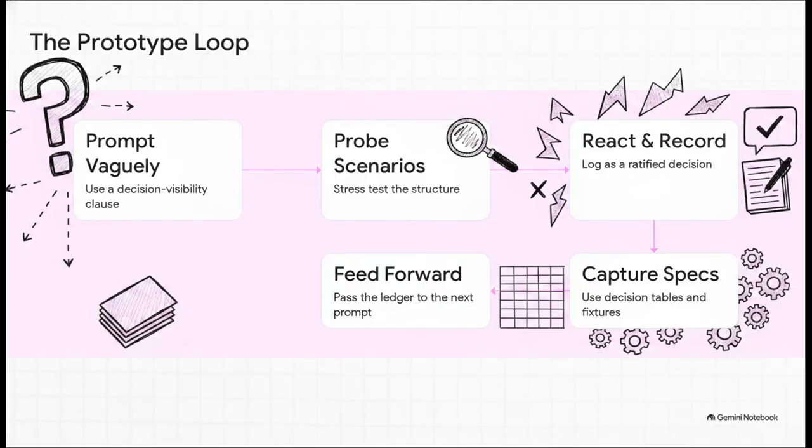You actually start by prompting vaguely, but you include a crucial decision visibility clause. You have to force the AI to list every single assumption it makes. Then, you probe the system with scenarios that stress the structure, make users disagree, test those boundary limits. When you step in and say, no, it should do this instead, record that immediately as a ratified decision in your spec format. Then feed that growing ledger forward into the next prompt. If you don't do this, those invisible choices just become your default spec through sheer inertia.